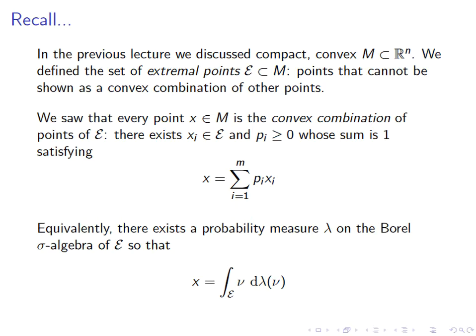Now, if you want to make things look much more complicated, then you can say that there is a probability measure defined on the extremal points only, so that when you integrate over the set of extremal points, where the integral goes over nu, and nu varies over the extremal set E, then this integral gives you the point x. Of course, the probability measure lambda is not a very interesting one. All that we get from the probability lambda is that it gives weight pi to the point that in the previous discussion was called xi.